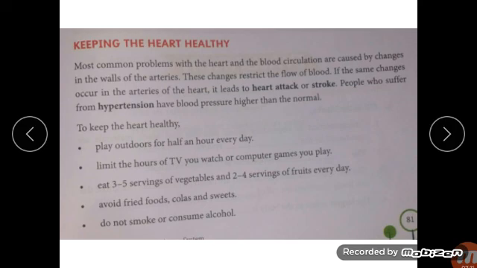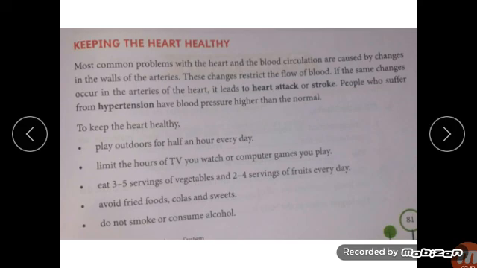Do not smoke or consume alcohol. Avoid physical exertion after a heavy meal. Keep your body weight within the normal range.